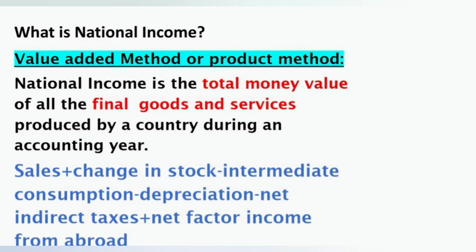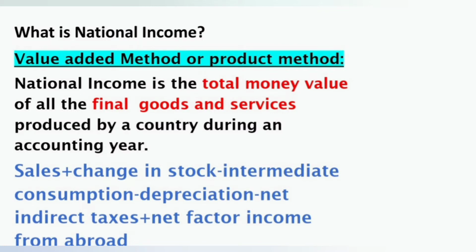What is depreciation? What are net indirect taxes? And what is net factor income from abroad? So I have given this definition before explaining what is national income. Then only you will understand how many important terms you have to learn first before calculating national income.